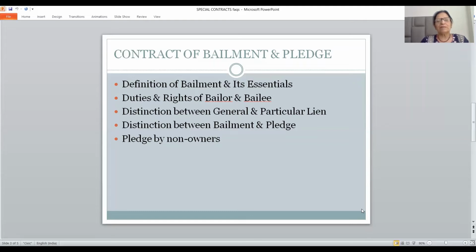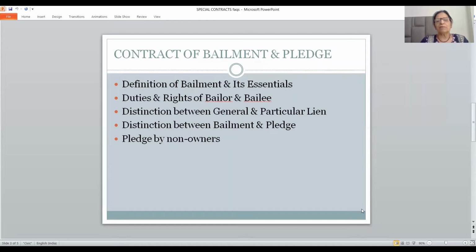Next is the distinction between general and particular lien. General lien is always exercised for the general balance of account. It can be exercised against any property. Different parties are entitled to this general lien.